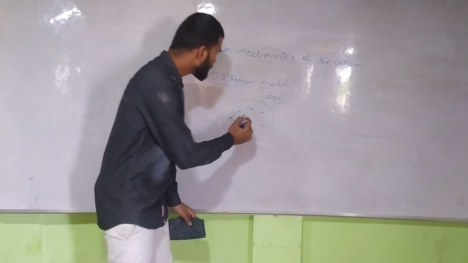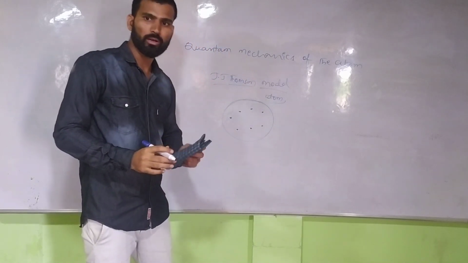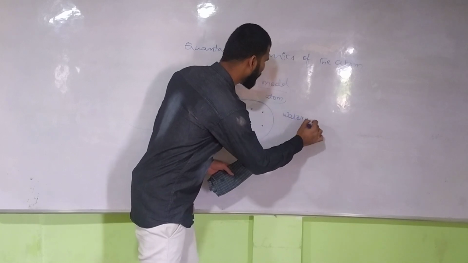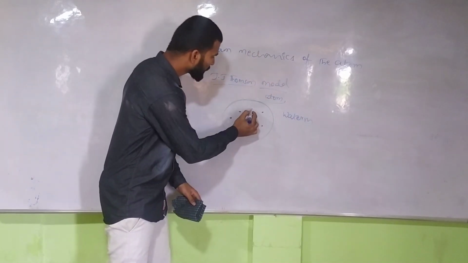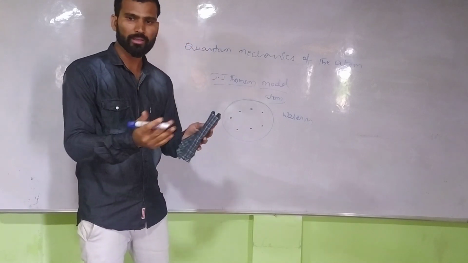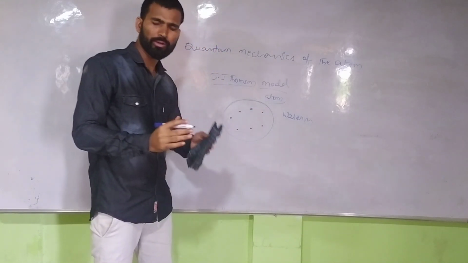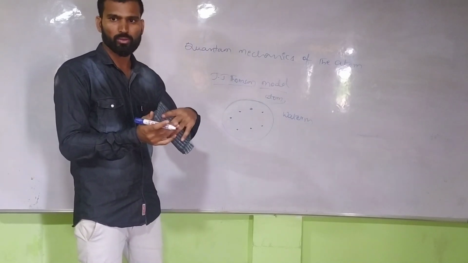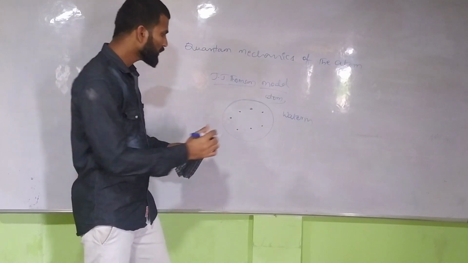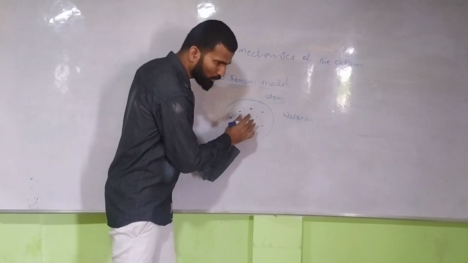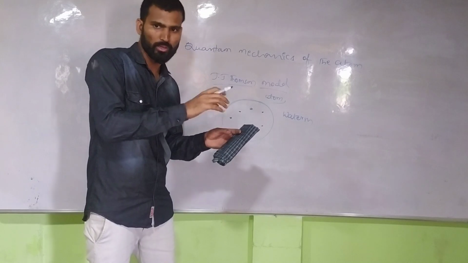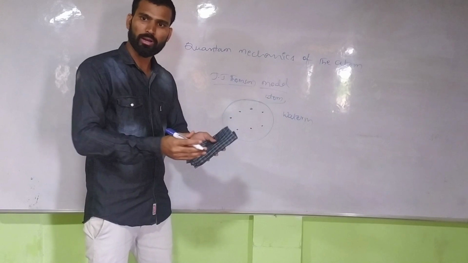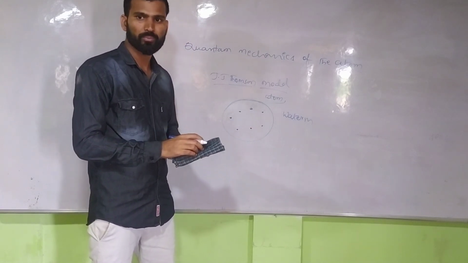Do you understand? This is a watermelon. Like seeds are embedded in the watermelon, in the same way the electrons are embedded in the atom.